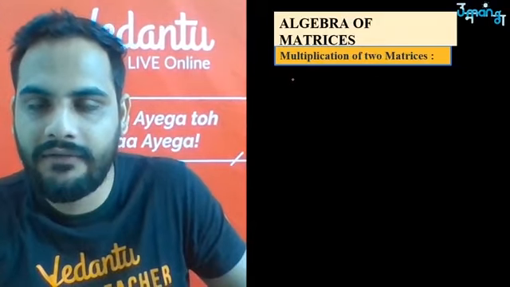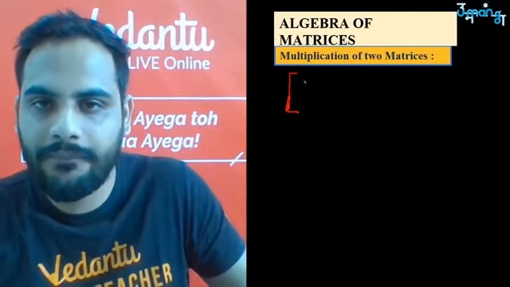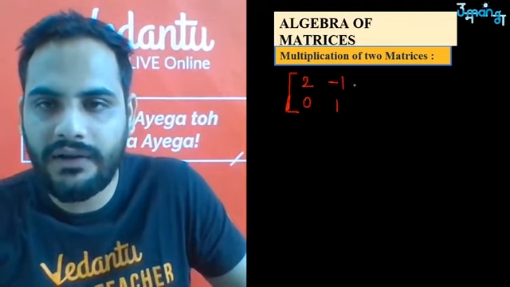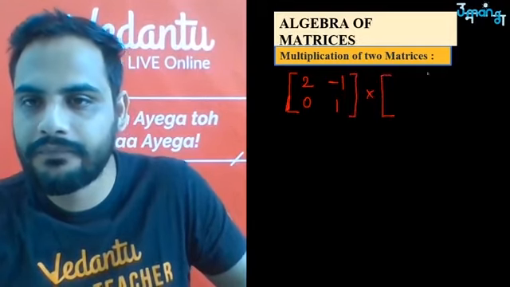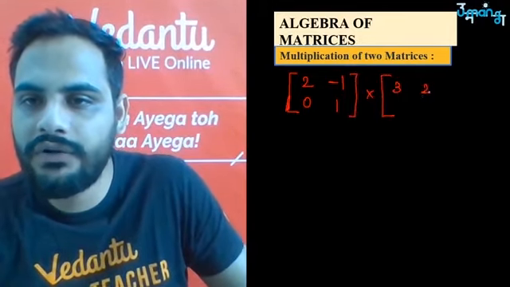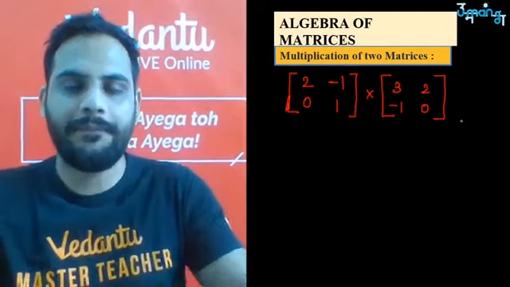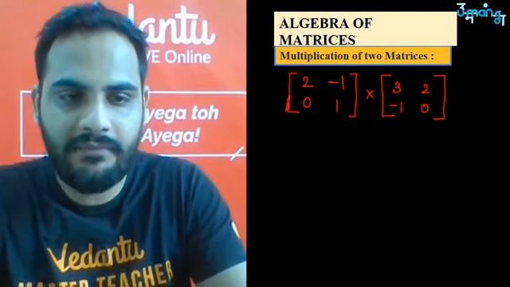Let's say I have a matrix A which is let us say 2, minus 1, 0 and 1, ठीक है. Okay, this you have to multiply with 3, 2, minus 1 and 0, for example. These two matrices you have to multiply. So always first check whether we can multiply them or not.